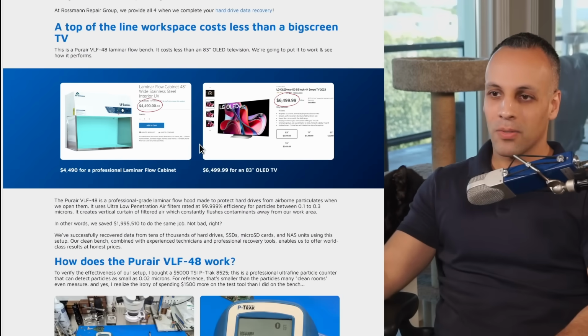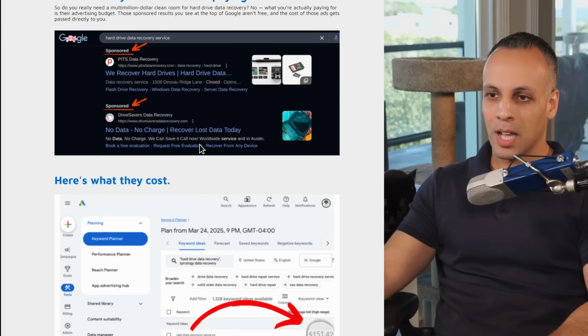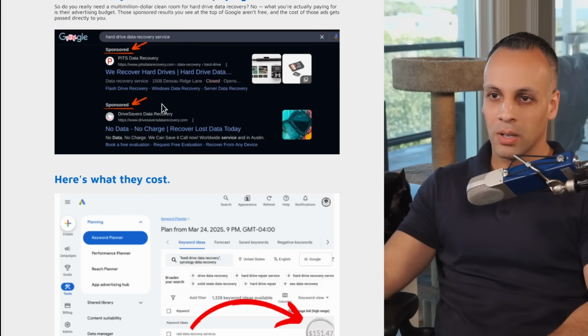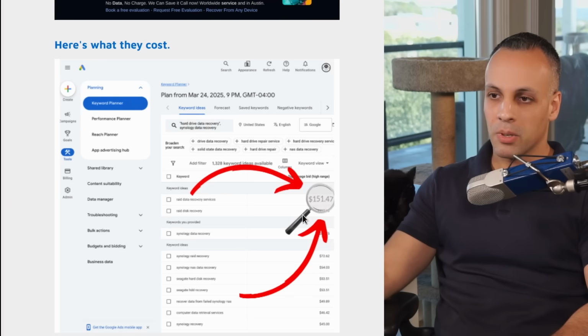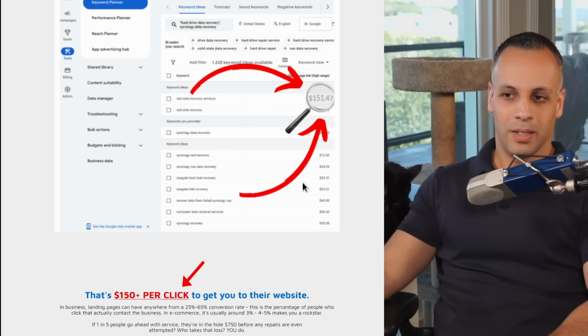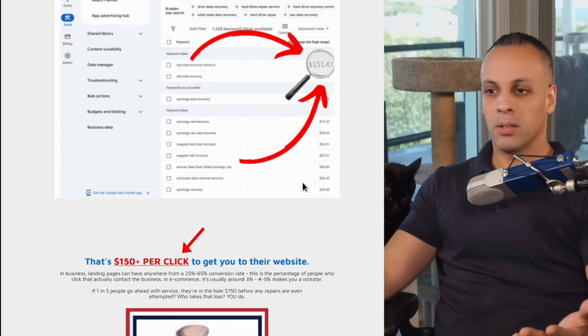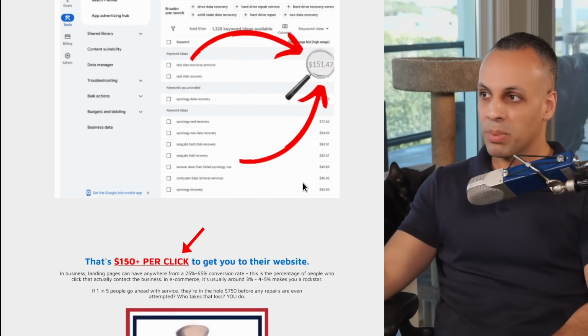I think it's a pretty cool website. We've got a lot on it. I do not pay for advertising, as I go over on this page. I'm happy to not pay for advertising because all these companies that wind up charging $6,000 to $9,000 for what we do for $400 do so because of this: the ads. They're very, very expensive. When you're paying $70 to $150 a click, and 4% or 10% of the people convert, you're paying thousands of dollars before anybody gets in the door. I hate ads. I don't watch ads. I block ads. So for me to pay for advertising seems like a hypocritical meme.